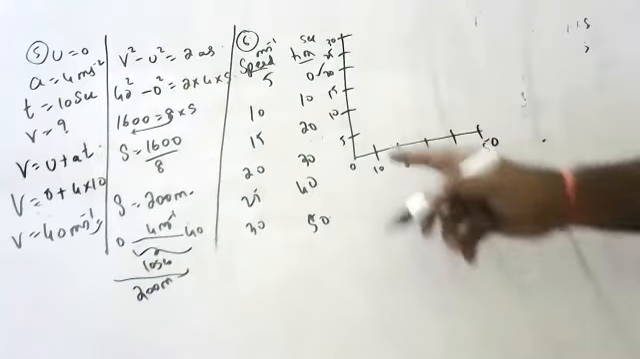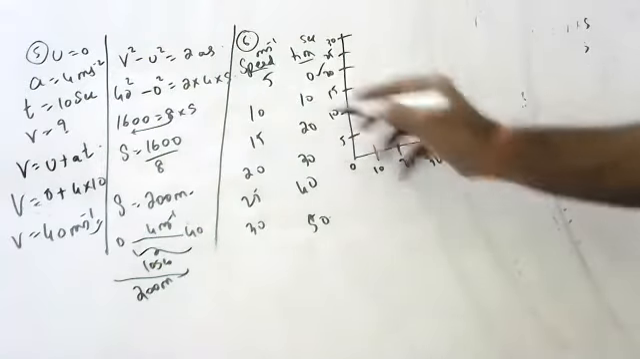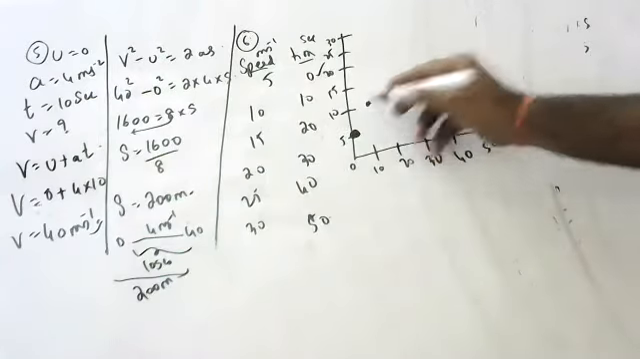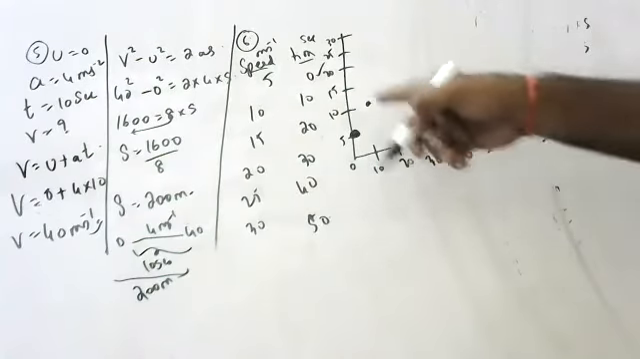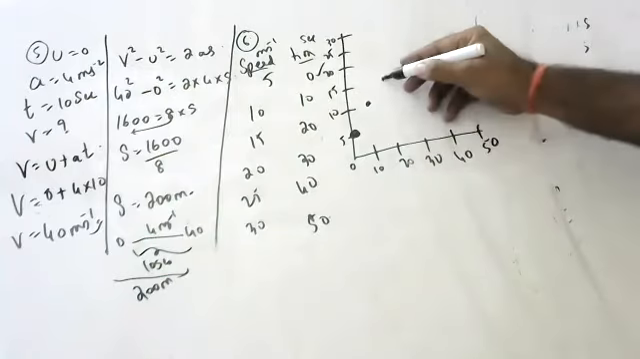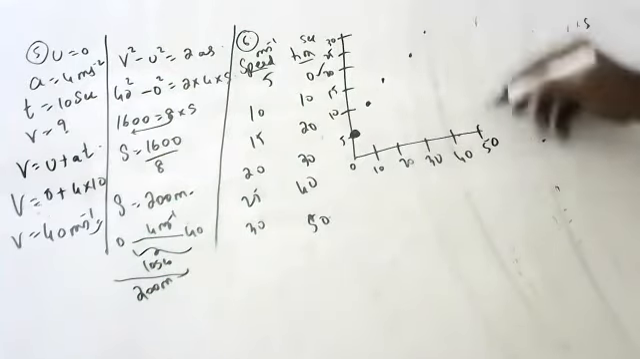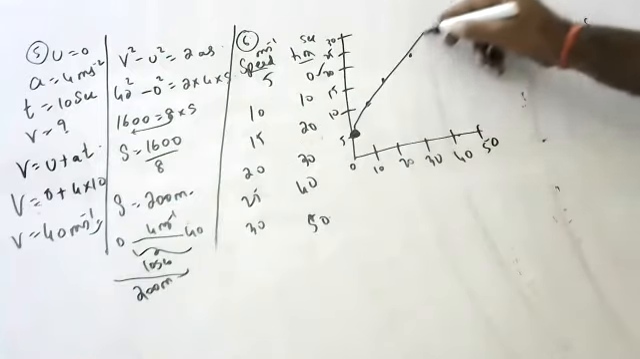Okay, children? So it is starting initially at 0, and initially it was at 5. At 10 seconds, it was at 10. At 20 seconds, it is at 15. At 30 seconds, it is at 20. At 40 seconds, it is 25. At 50, it is 30. So children, like this, you are getting a straight line.